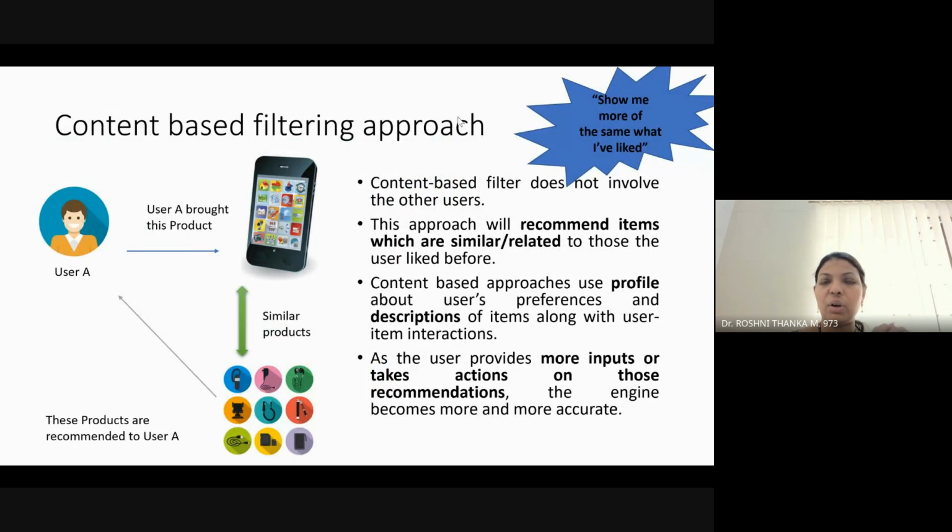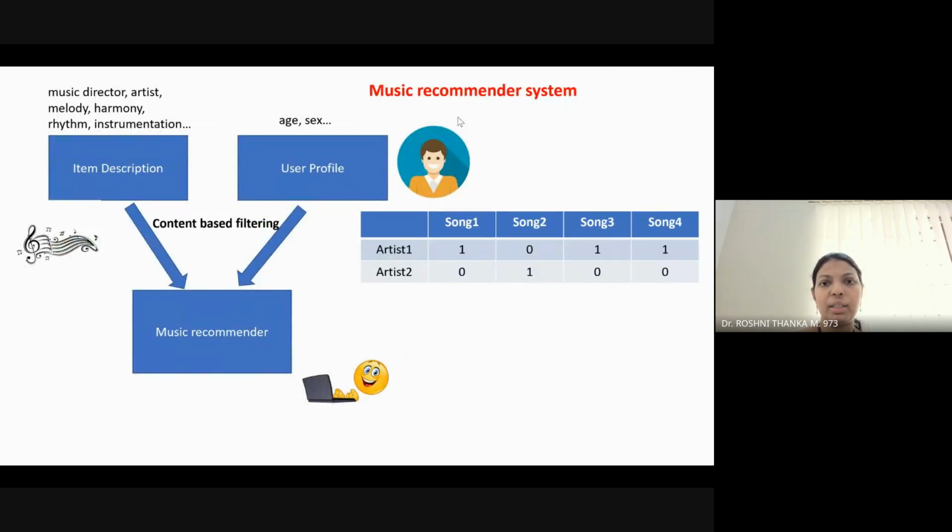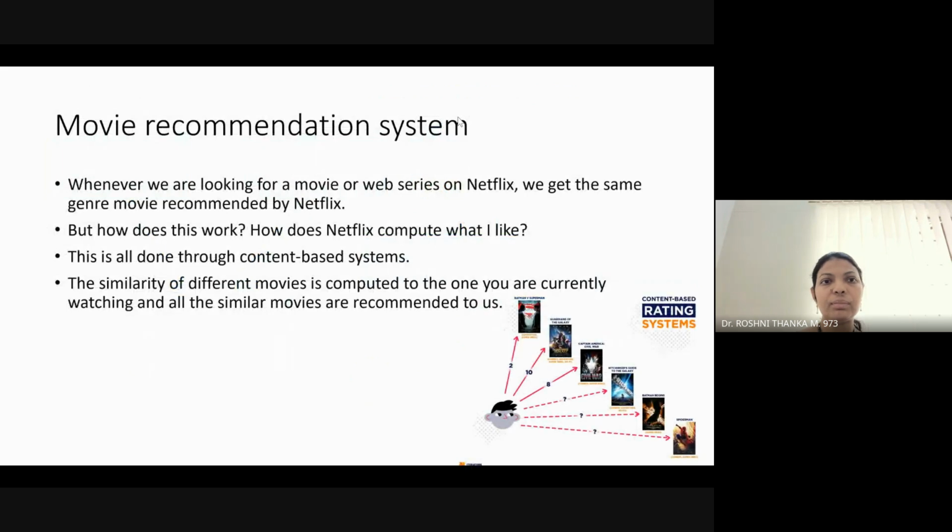So here we will not involve any user. Instead, we will be looking at similar items, a product or a movie or a music or whatever it may be. These are all examples for a movie recommendation system. Whenever a new item comes with a quality similar to an already preferred item of user A, then that new item will be recommended for user A.